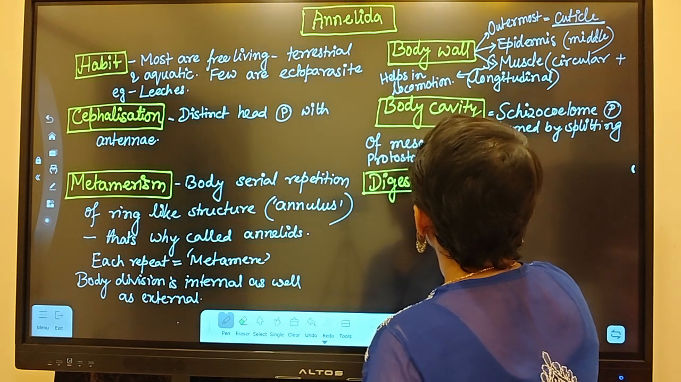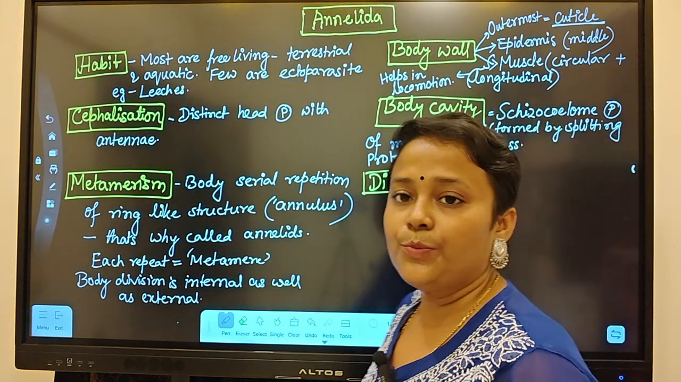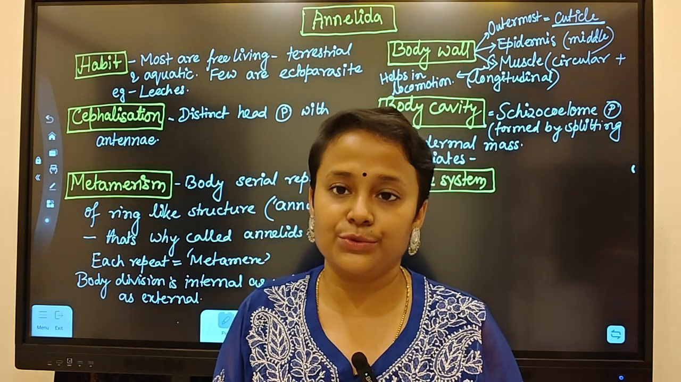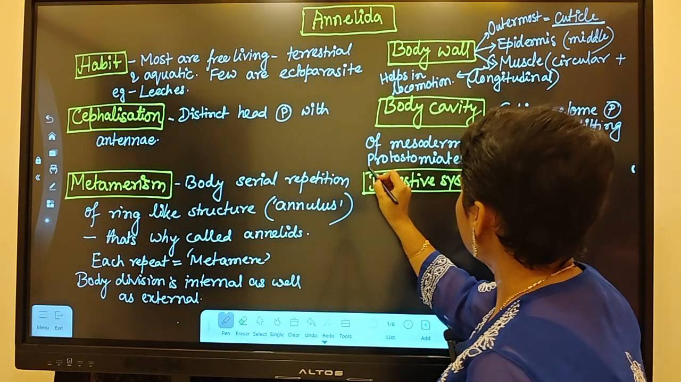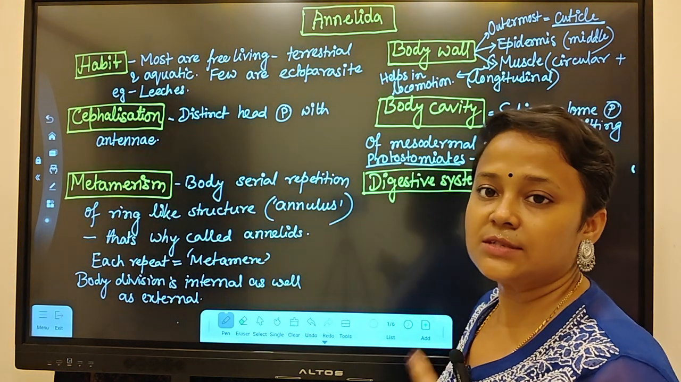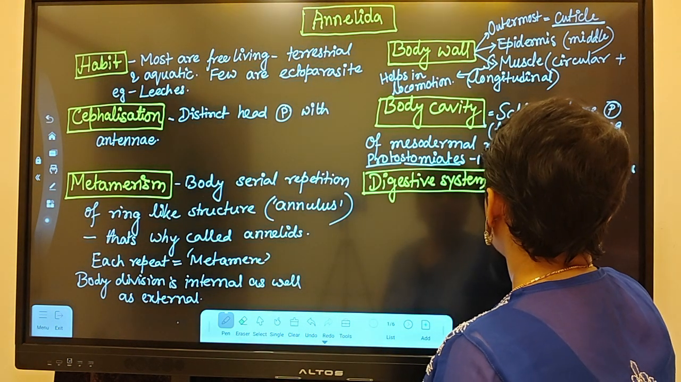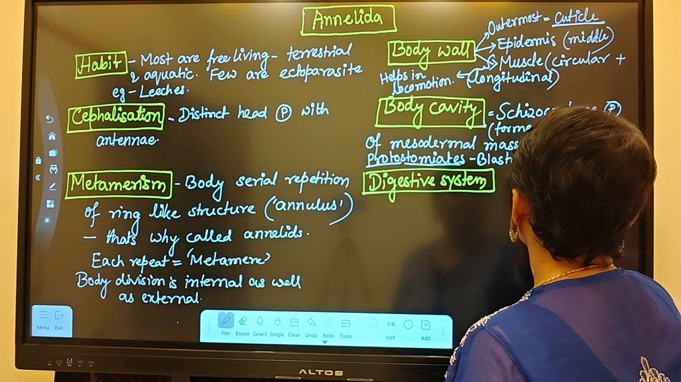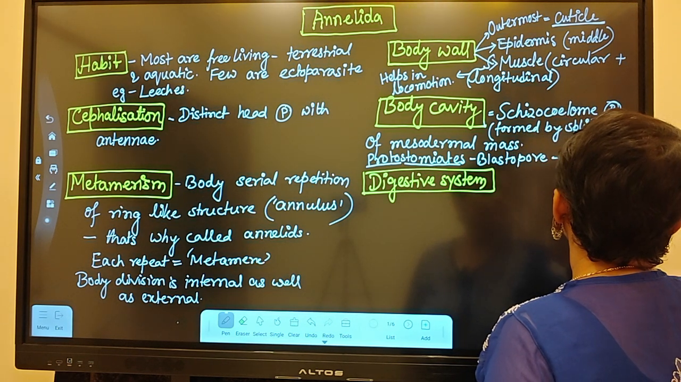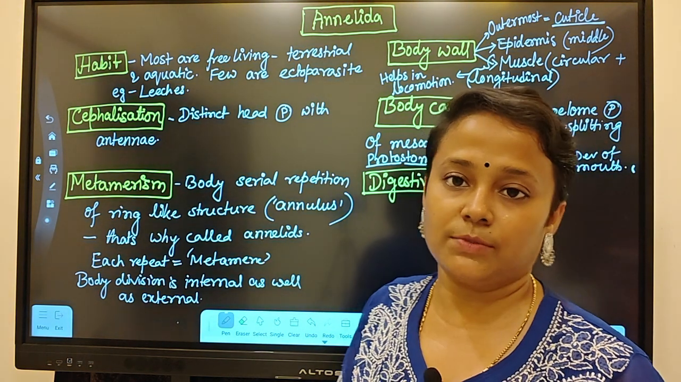And they are protostomates. What does it mean? Protostomates means the blastopore, which is the pore in the embryonic stage, will lead to the mouth. Proto means first, stomate means mouth. So the first pore, that is the blastopore, leads to the development of the mouth. So they are schizocoelomate and they are protostomates.